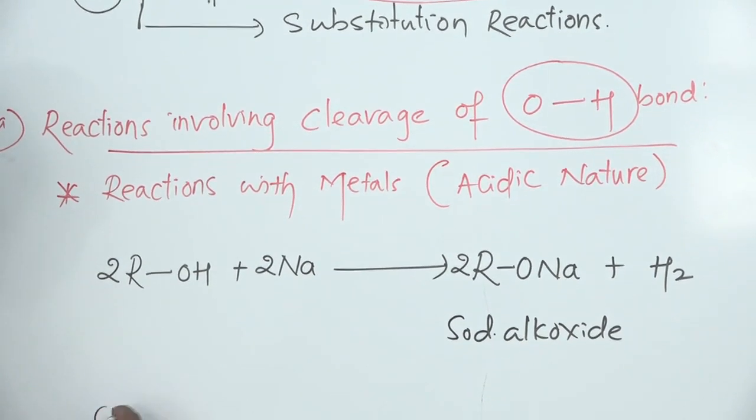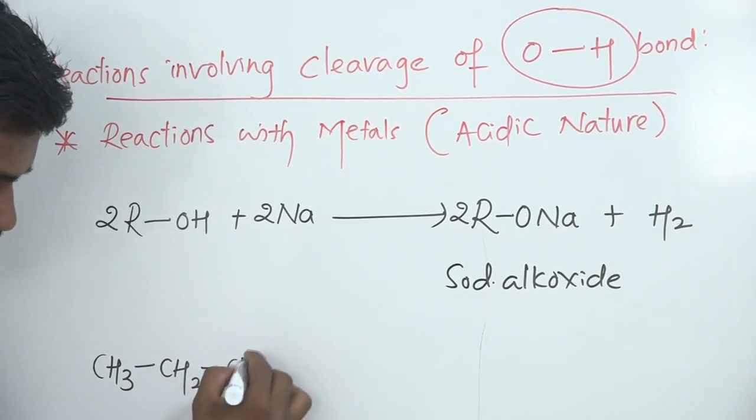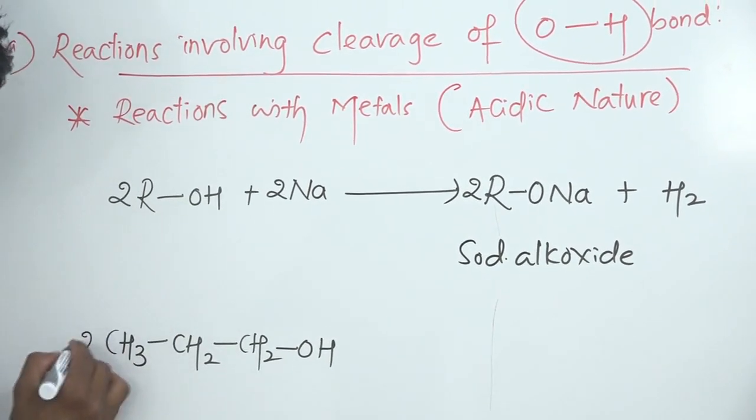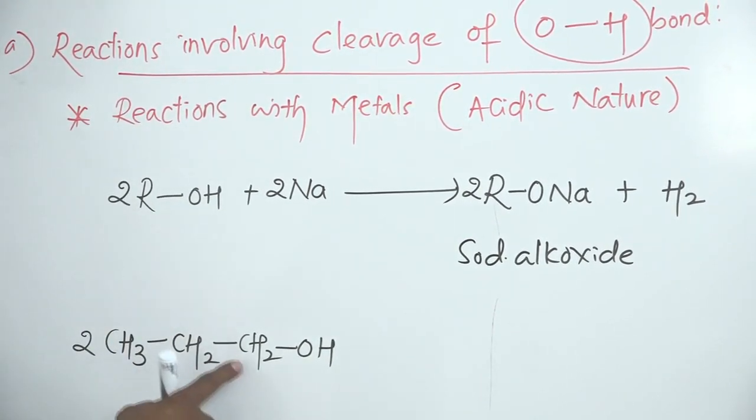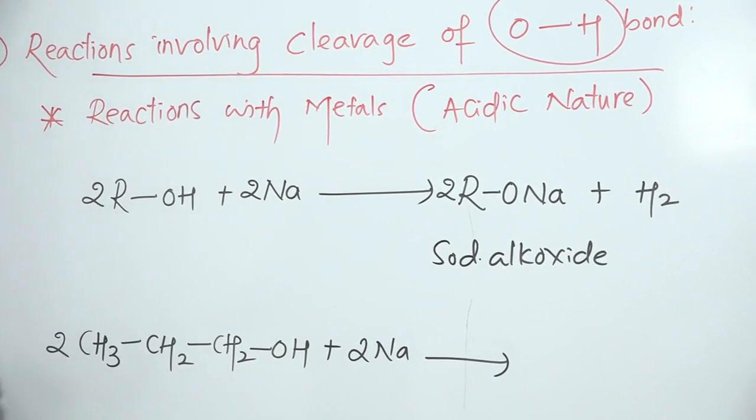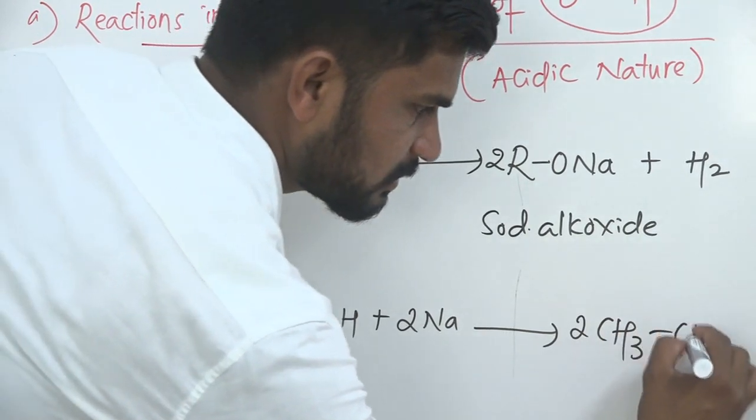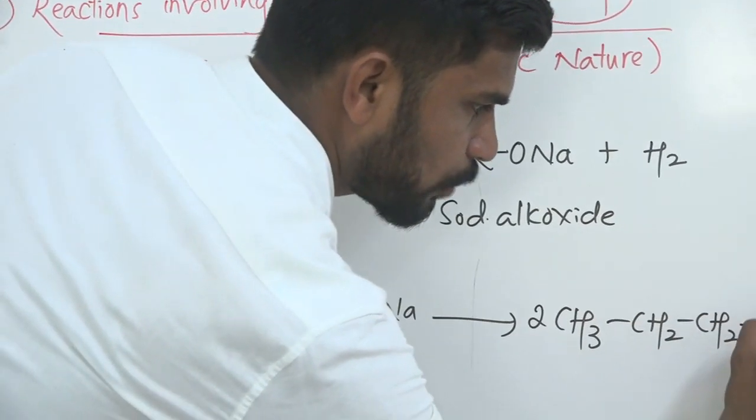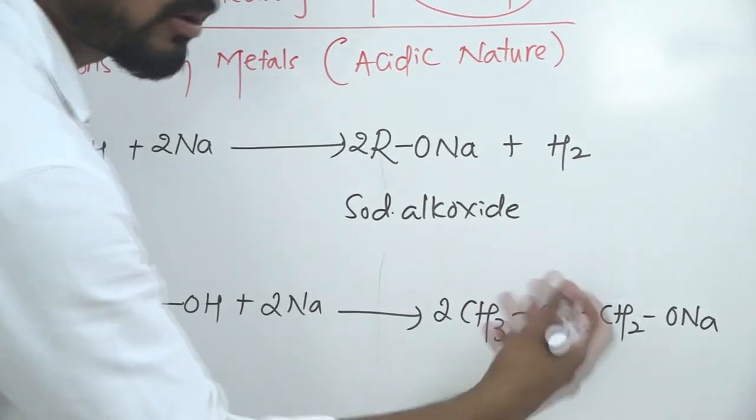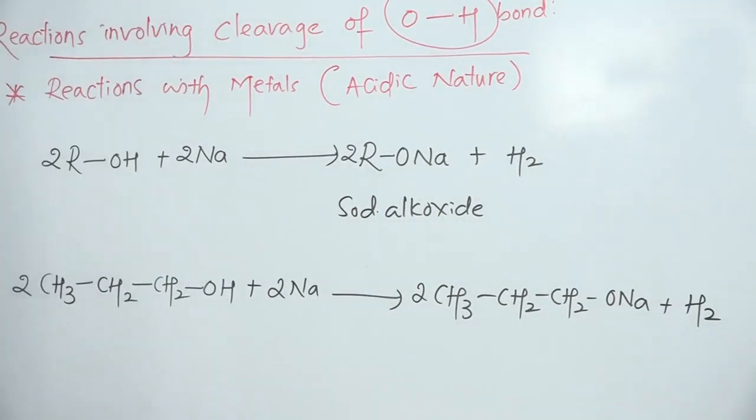Let us take some examples. Replace this R by any kind of alkyl group. I will take 2 moles of CH3CH2CH2OH plus 2 moles of sodium. Sodium alkoxide is formed. I will write it as 2 moles of CH3CH2CH2ONa, and this compound is called sodium propoxide, with the elimination of hydrogen gas.